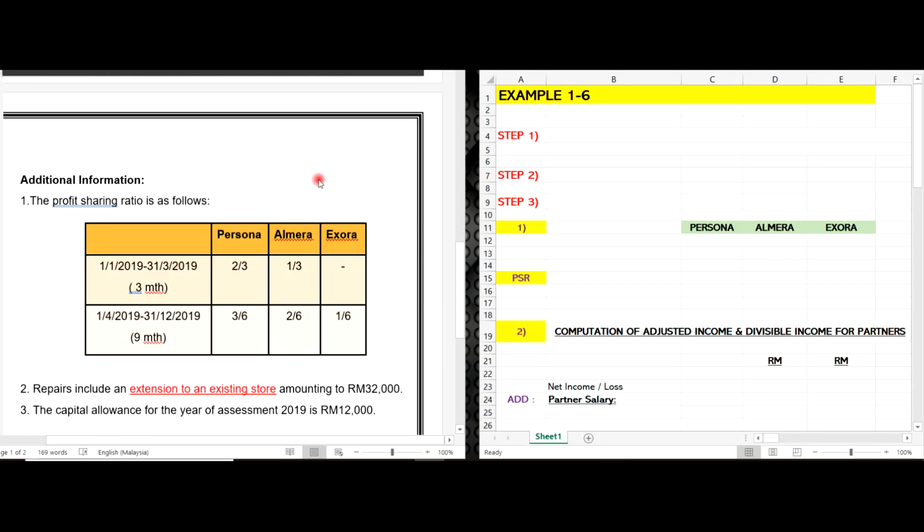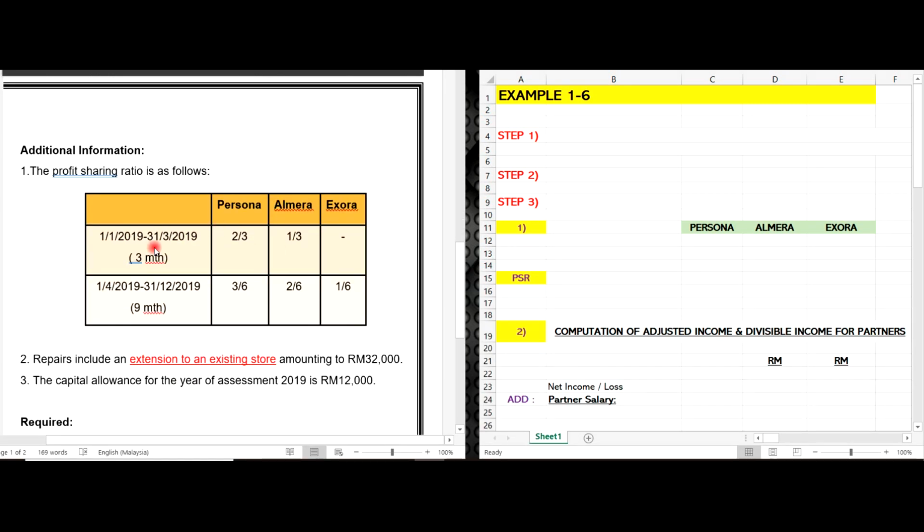Now we are going to the additional information. This is the PSR given to you. As you can see, it has two agreements, 1 and 2, which means there are some changes regarding the partnership year. So let's move to the Excel part, where you have to put out all the important events regarding the partnership.